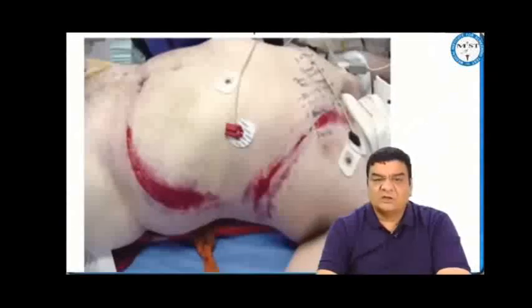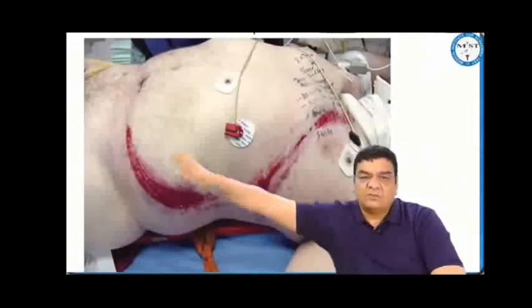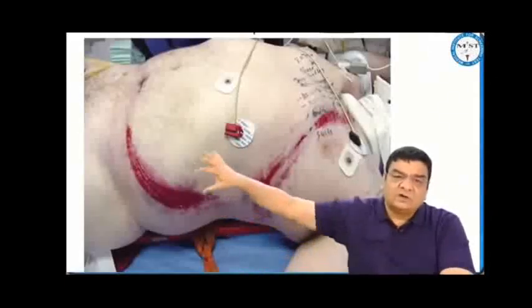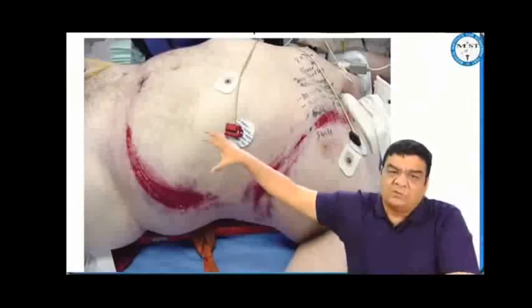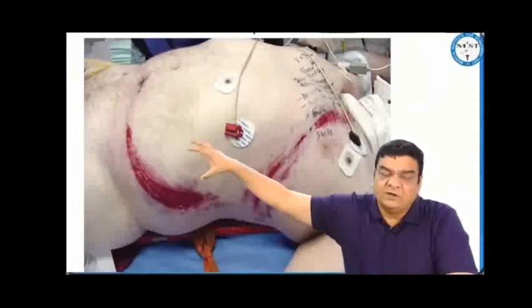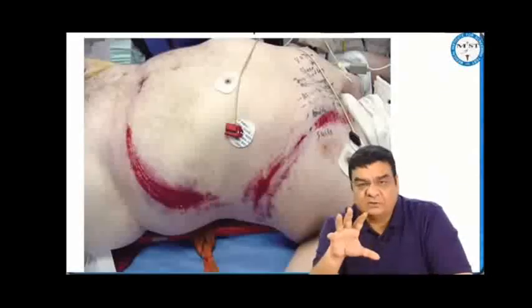In blunt abdominal traumas, depending on whether the patient is stable or unstable: suppose there is abdominal trauma and the patient is hemodynamically stable, that means there is not significant injury inside, or even if there is a significant injury, suppose splenic injury, the blood may have clotted around the spleen, and this clot may put pressure on the spleen, which prevents any further bleed. That is why the patient is stable. In these situations, admit the patient in the hospital for observation.